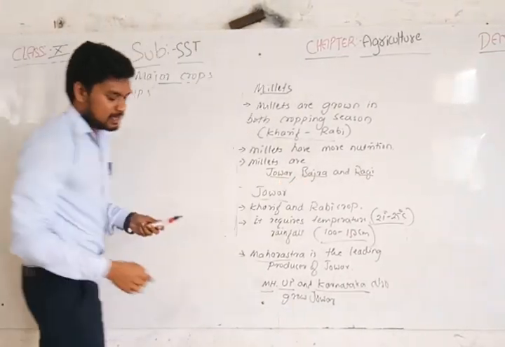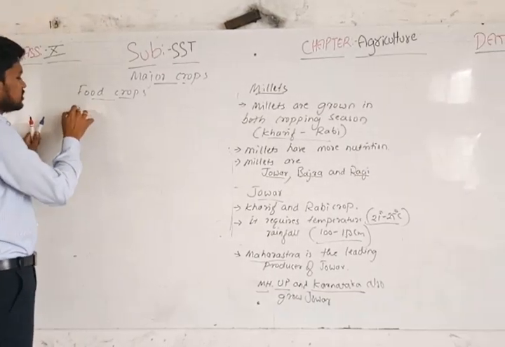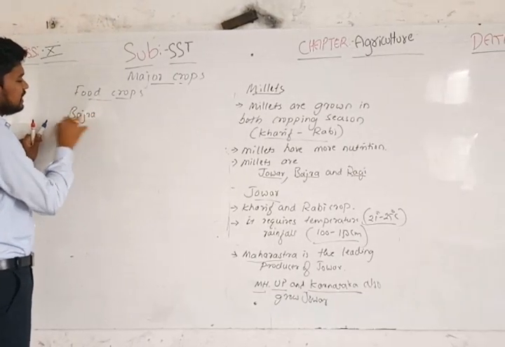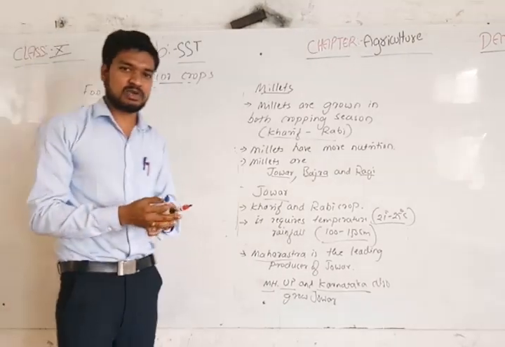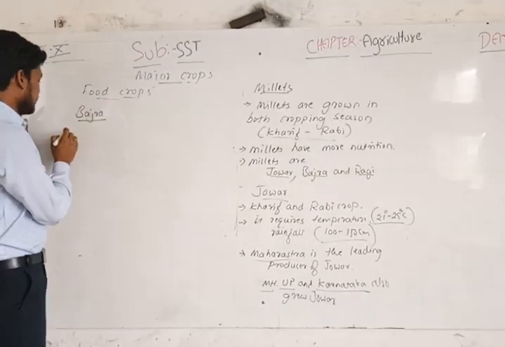Then the next one, bajra. Bajra is mainly grown in the kharif season. Bajra is also called a kharif crop.